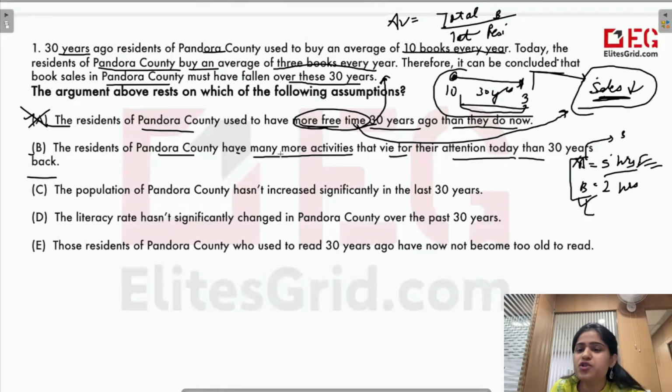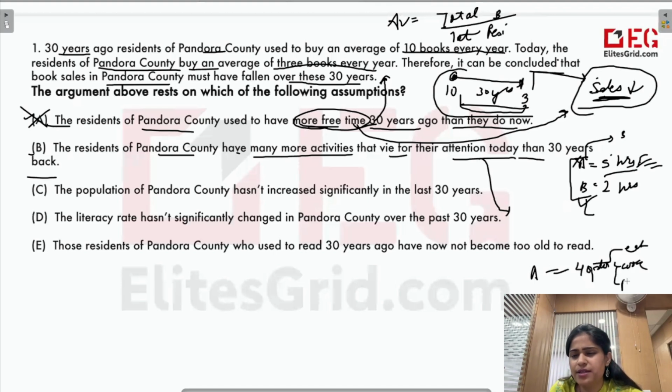Now, this option is saying that maybe today people have more options than they used to have before. So now they may not be interested in reading. But that's not true that, having more options would mean that you will not read. For example, A has only 4 options: eat, cook, paint, read. And B may have 10 options like that.